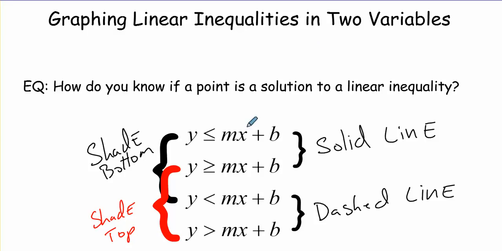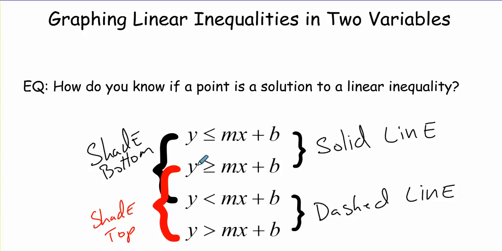We can see on our top two, it says we're going to do a solid line. Why a solid line? We've got our equal symbol with us. Just like we did a closed circle, we represent that we have the equal sign, meaning that any points on that line are a solution because of the equal symbol. So we show that by making a solid line. These bottom two don't have the equal symbol, so that's why we say dashed line. Points along that line aren't solutions because it doesn't have the equal symbol, so we represent that with a dashed line.